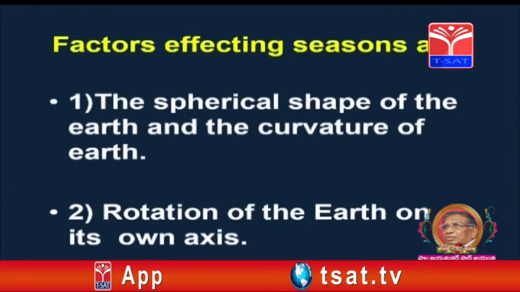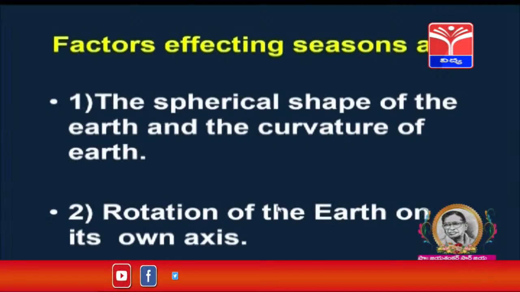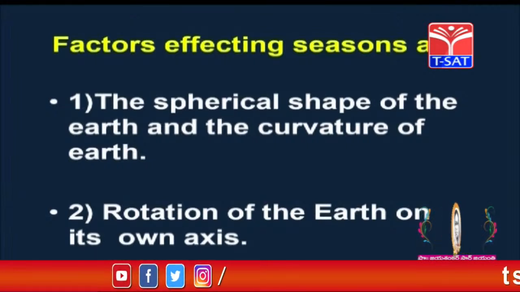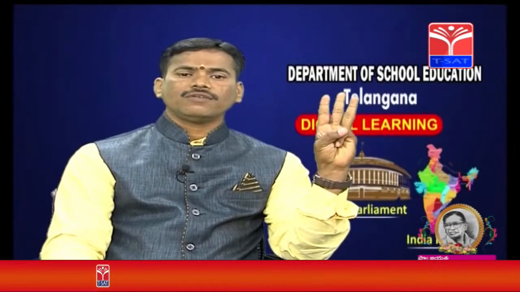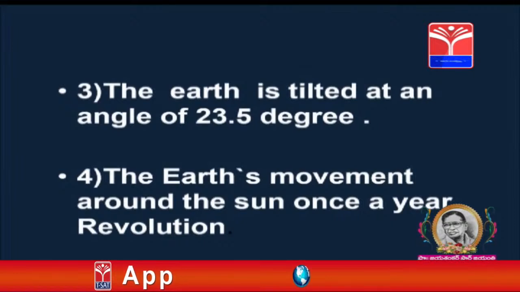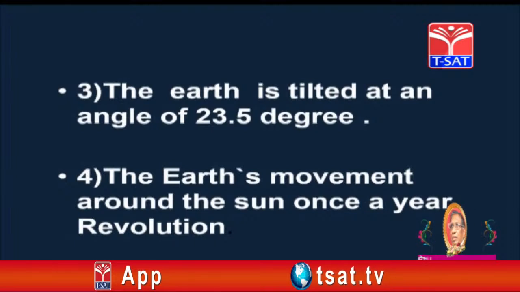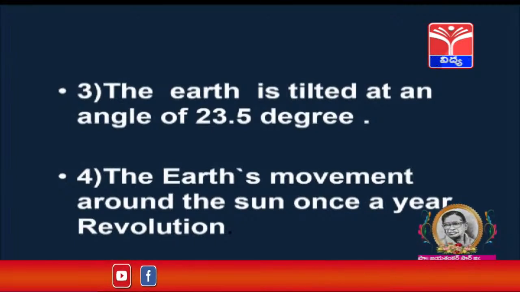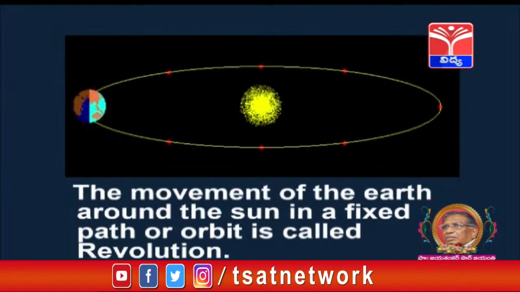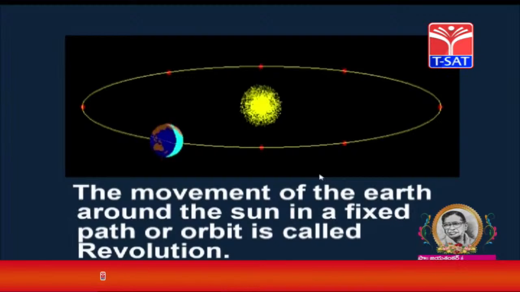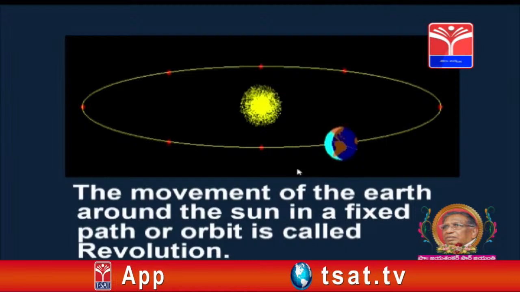The factors affecting seasons are: the first one, the spherical shape of the earth and the curvature of the earth. Second factor, rotation of the earth on its own axis. Third one, the earth is tilted at an angle of 23.5 degrees. The fourth factor, the earth's movement around the sun once a year, which is revolution. The movement of the earth around the sun in a fixed path or orbit is called revolution.